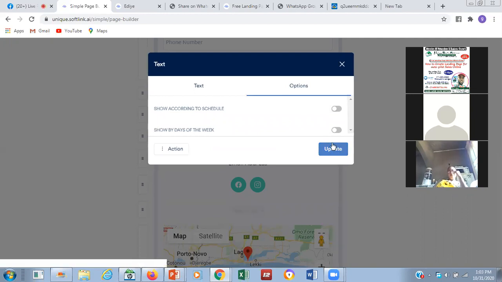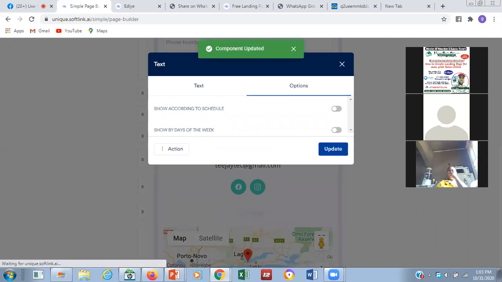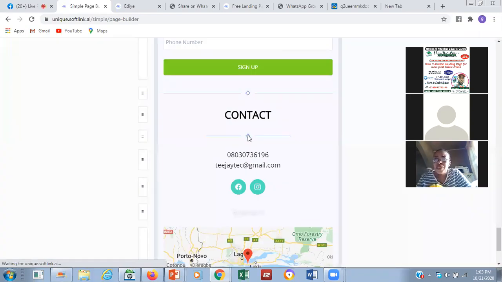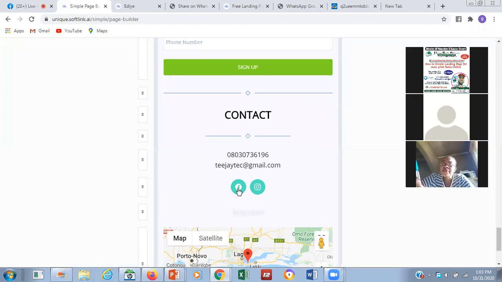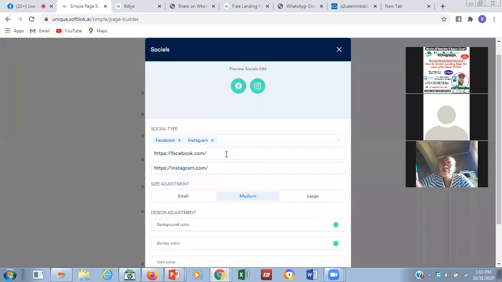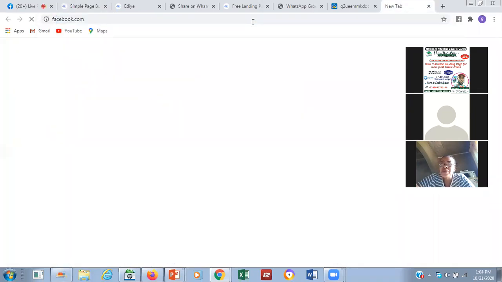Now, when you click on update, you can all see it here now that is there. So the same thing, contact, they can contact this phone number, and you can see this Facebook. Now you can configure your Facebook. When you click on it, these are the icon. Already your Facebook has a link. If you go to your Facebook, let's go to Facebook now. Let me go to Facebook and go to a page so that we'll look at what we are talking about. So if you go to your Facebook, if you have created a page for your business,